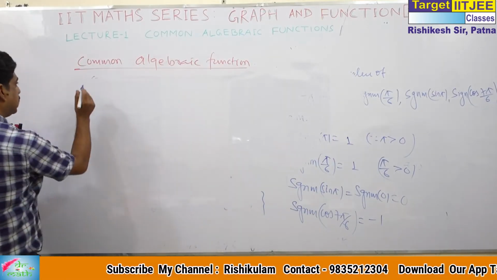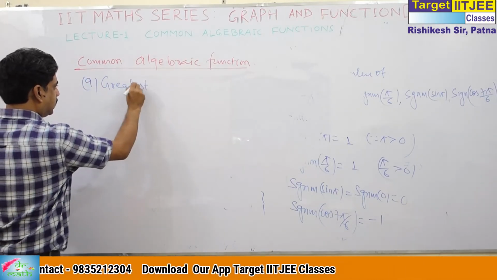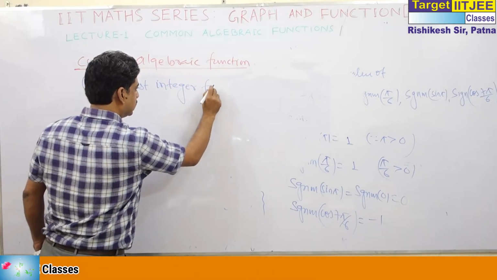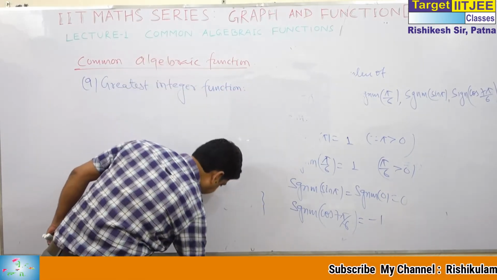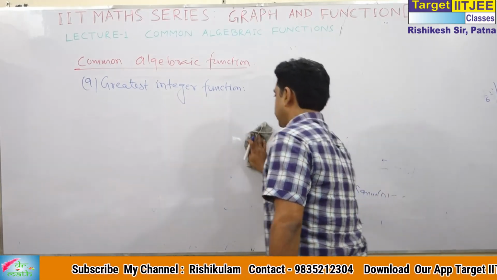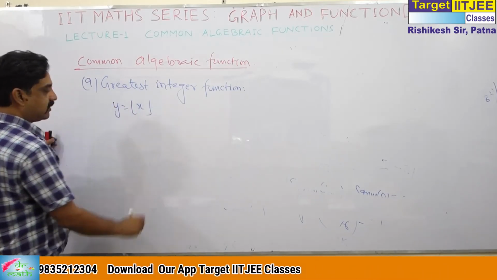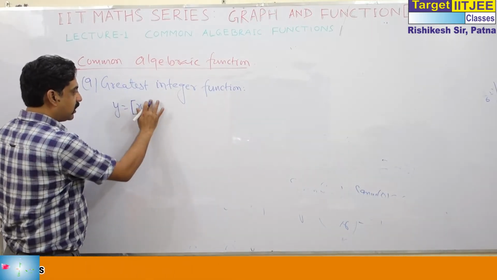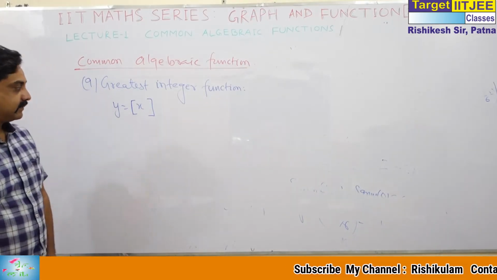This is written like this, and sometimes we read it as box x, with this square bracket.